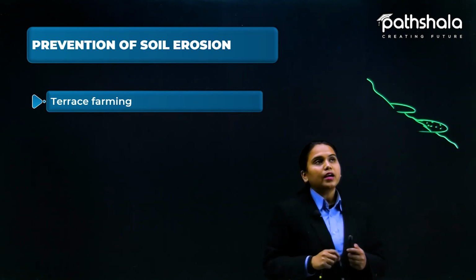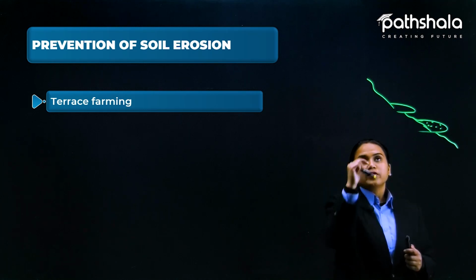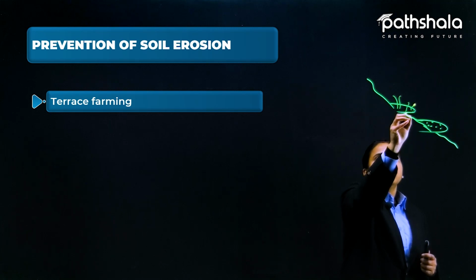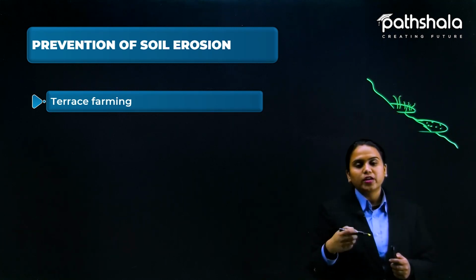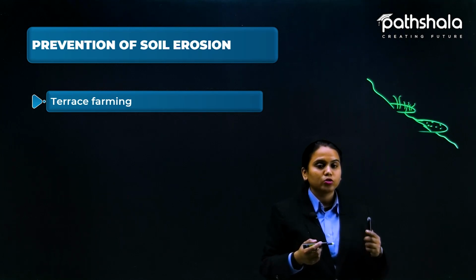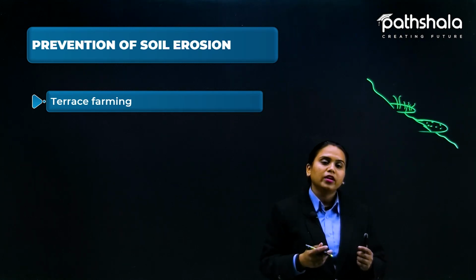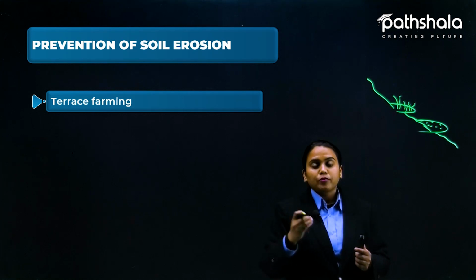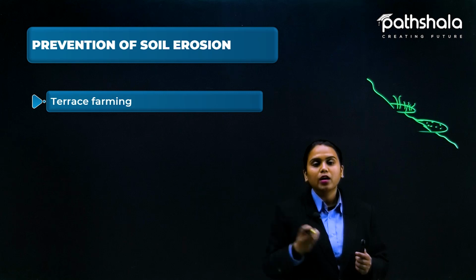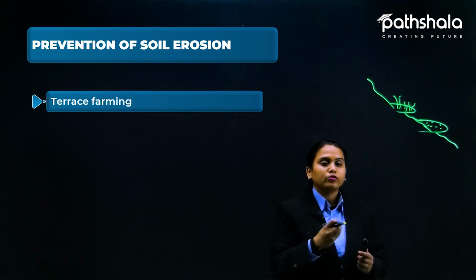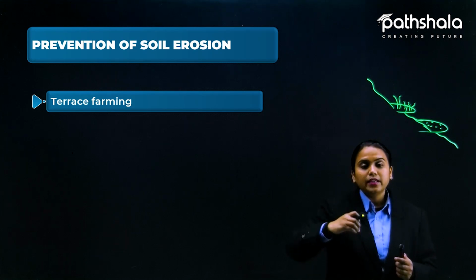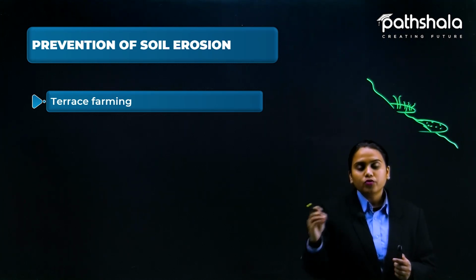We can cut the steps into the mountain slope like this, and we can grow plants here, like rice plantation and tea plantation, as you have seen in Assam also. On the terrace farming only we grow tea, and here in parts of Himachal and Uttarakhand, on the terrace farming we produce rice. So these are basically making the topsoil regain its nutrients again.